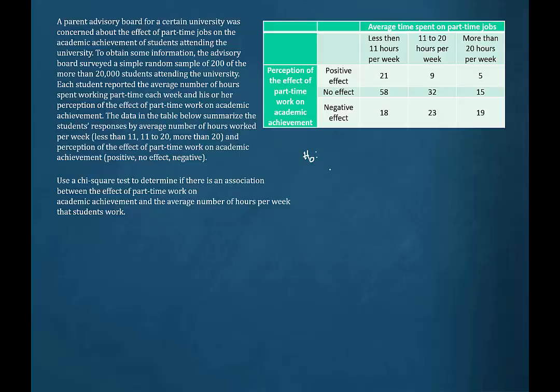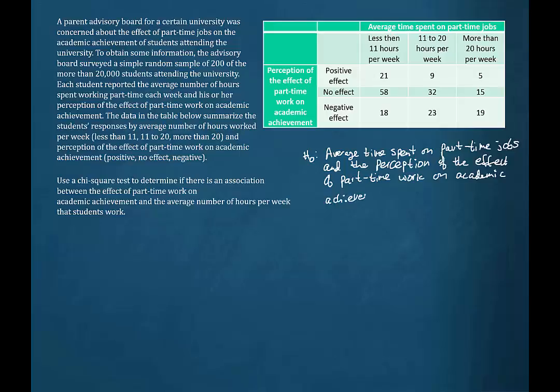So we would say something like average time spent on part-time jobs and perception of the effect of part-time work on academic achievement are independent. Then the alternative to that is that there is a relationship between the two categories.